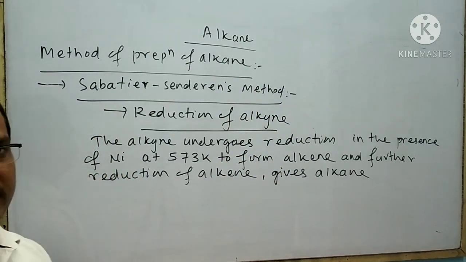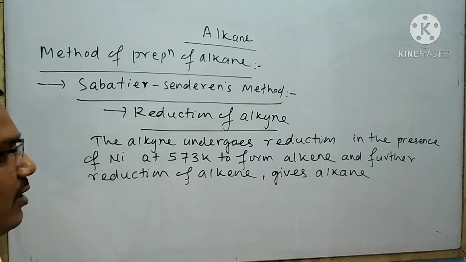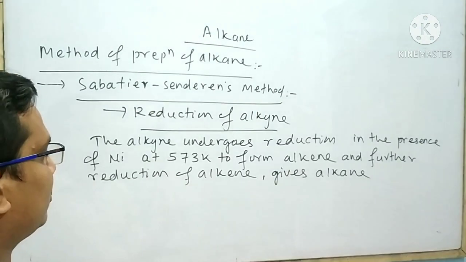In this type of reaction, at first the alkyne undergoes reduction to give alkene, then the alkene undergoes reduction again to give alkane.